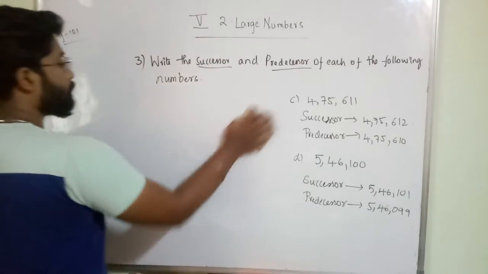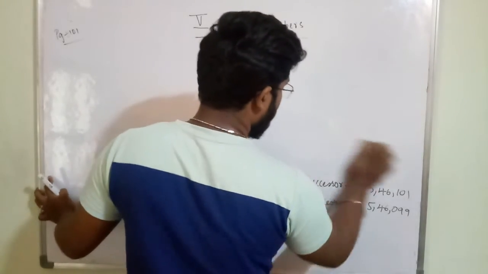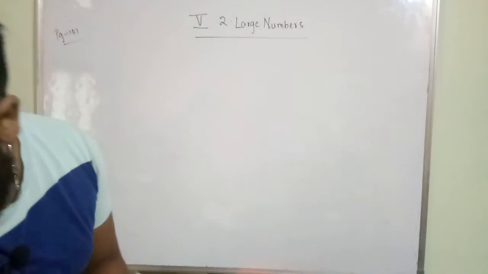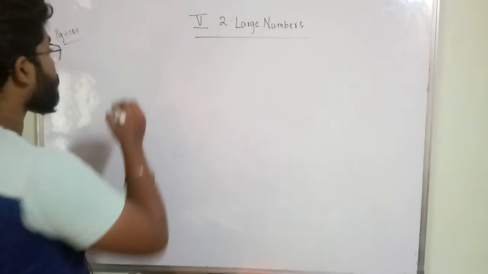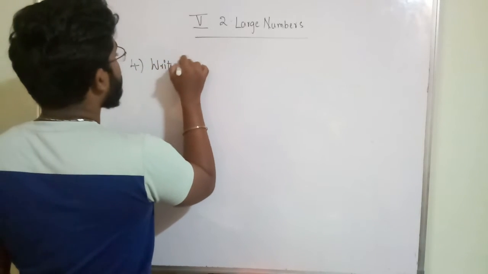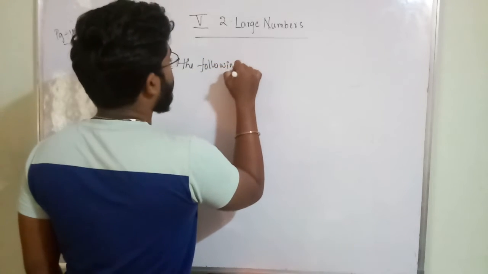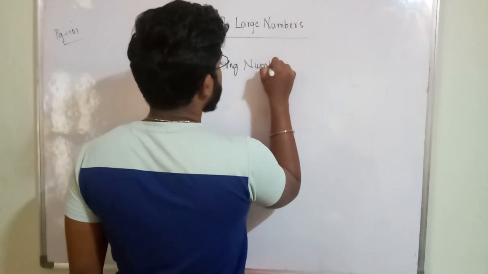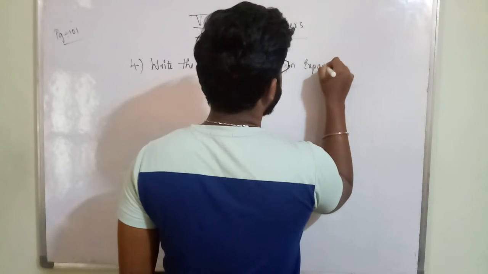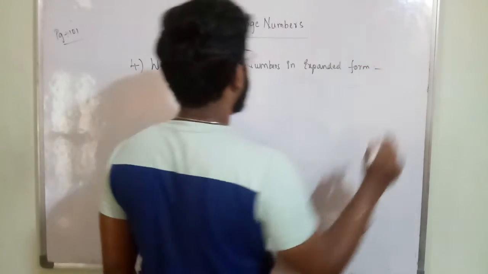Next bit is write the following numbers in expanded form. Write the following numbers in expanded form. Clear? So you have to write the expanded form.